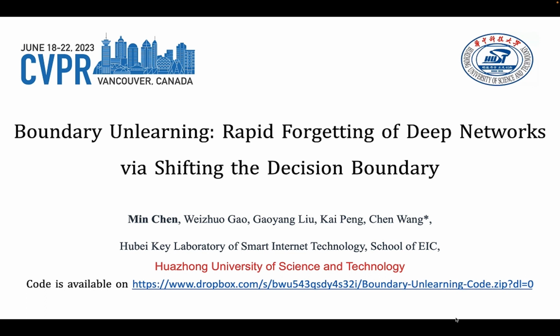Unlearning. Machine unlearning is gaining increasing attention due to the practical needs of the right to be forgotten and poison data removal. Machine unlearning enables ML models to unlearn or to forget a fraction of training data and its lineage. In this paper, we propose boundary unlearning, a rapid yet efficient way to unlearn the forgetting class from a trained model. Boundary unlearning achieves efficient machine unlearning from the perspective of shifting the decision boundary, which is different from previous parameter-oriented approaches that are computationally expensive due to the large dimension of the parameter space.